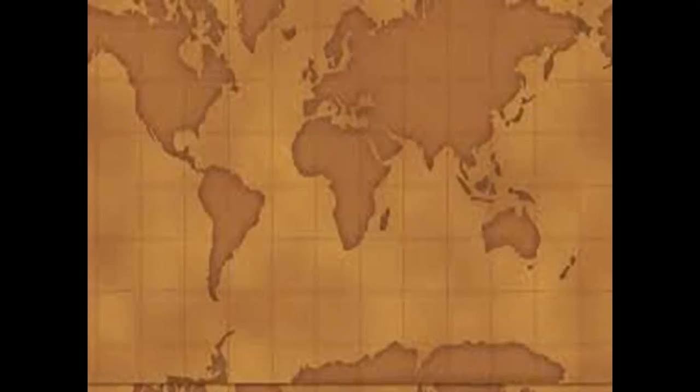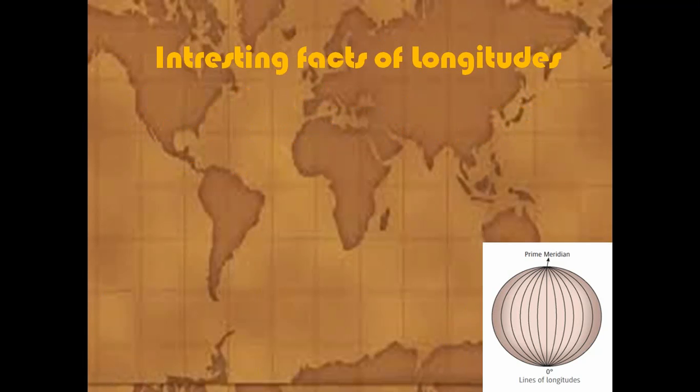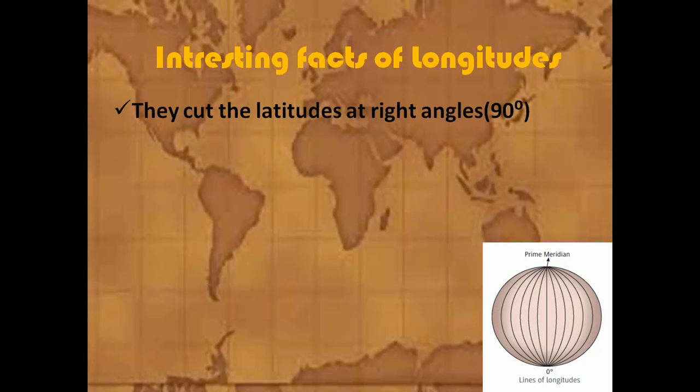Now, some interesting facts about the longitudes. They cut the latitude at right angle, 90 degree. See, if latitudes come here, then the longitude cuts the latitude at a right angle.